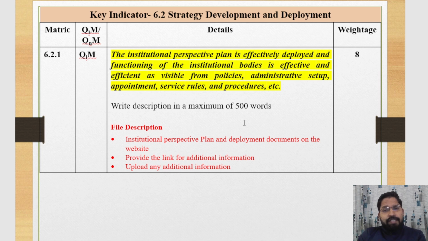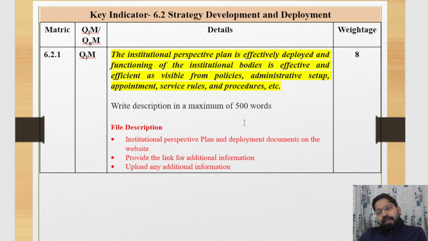And if you send it visible from policy administrative, here you can explain different types of policies. Here you explain research policy. Here you can explain academic policies. Here you can explain library policy. Here you can explain institutional scholarship policies. Any type of policies that you follow in the institution, you can explain here, and you should also attach supporting documents of the policy that you explained.